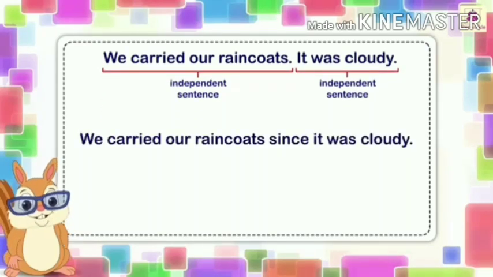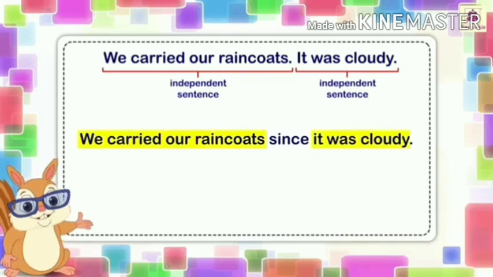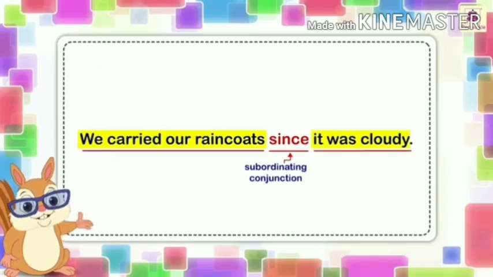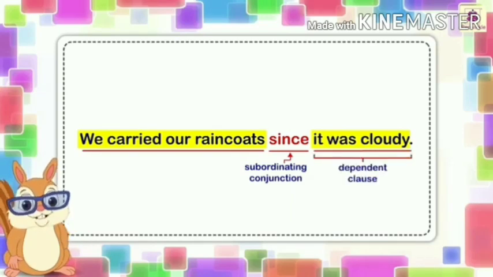It was cloudy, independent sentence. These two sentences are connected by the subordinating conjunction since. It was cloudy is a dependent clause, and we carried our raincoat is an independent clause.